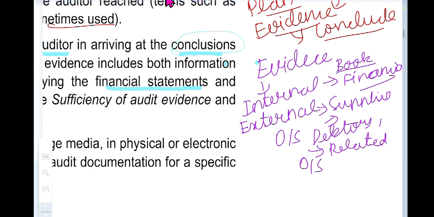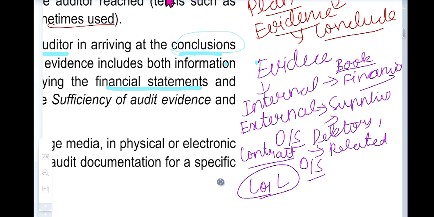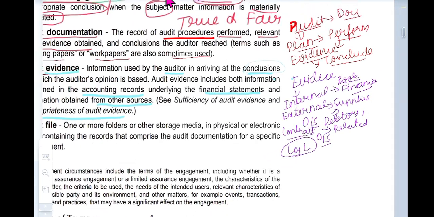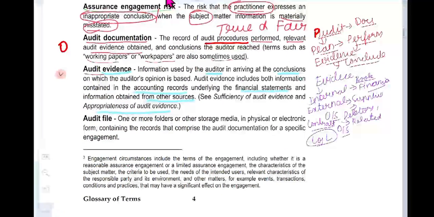Their outstanding balance, whether the contract is true, whether there is any kind of contingent liability we need to incur or are going to incur, we are getting some external confirmation on that. That all comes under external evidence. Okay.